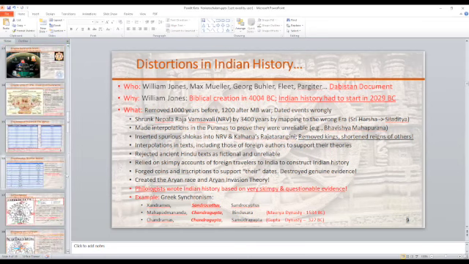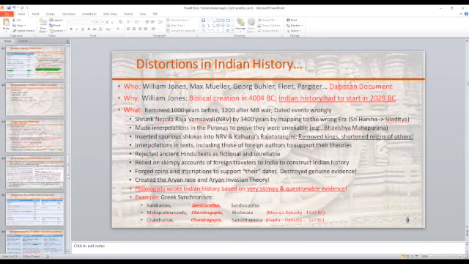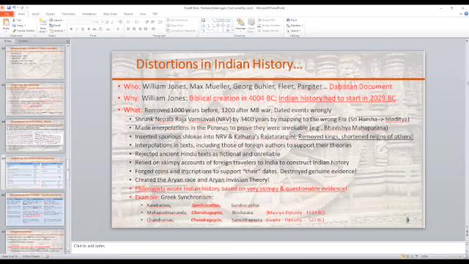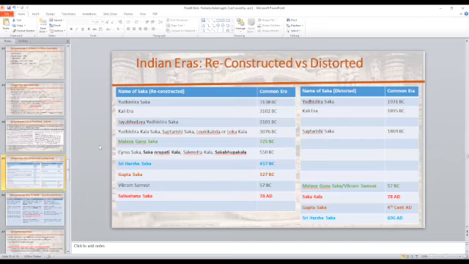And then having introduced those distortions, he said, well, we can't use them. They're not reliable. They don't agree with one another. And so he rejected those and did his distorted construction based on these dates.